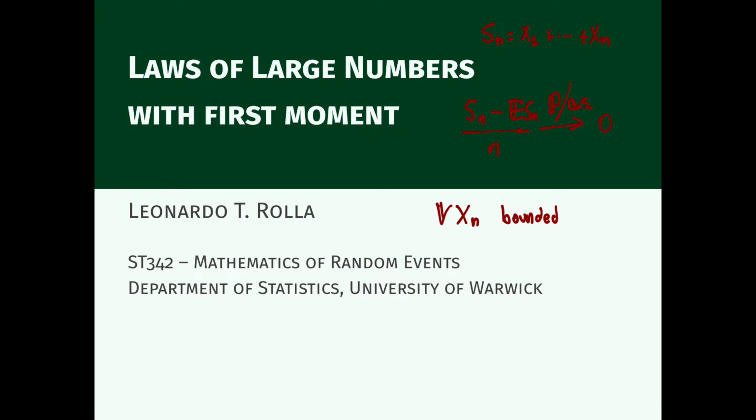One by Chebyshev, which assumes only that the variances are bounded and that the 2 by 2 covariances are 0 for i and j different, which is much weaker than assuming xi and xj are independent, and this is much weaker than assuming all the xn's are independent among themselves. Then this was Chebyshev's weak law of large numbers.